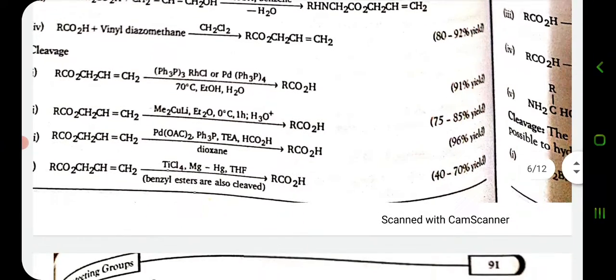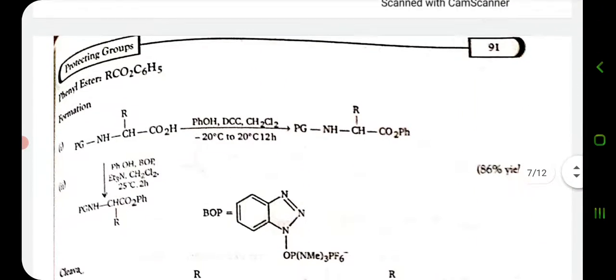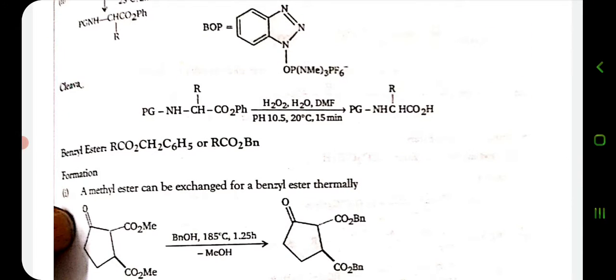Like these reactions, the carboxylic group is also converted into phenyl esters, and these phenyl esters after deprotection give the carboxylic group.